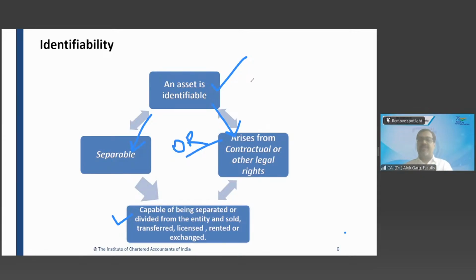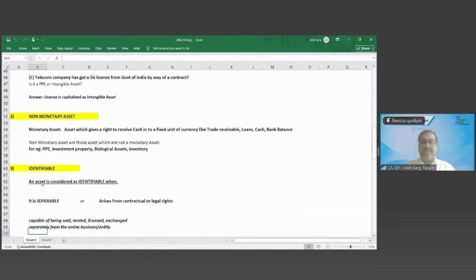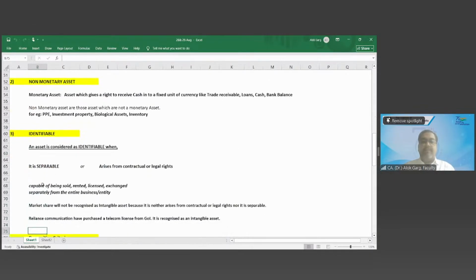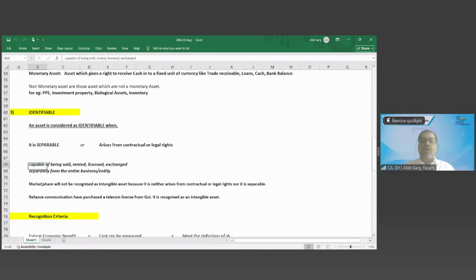Okay, so two conditions. An asset will be considered as identifiable when it is separable or it is arising from contractual or legal rights. Okay, so identifiable we discussed. An asset is identifiable when it is separable or arises from contractual or legal rights. Separable means capable of being sold, rented, licensed, exchanged separately from the entire business or entity.